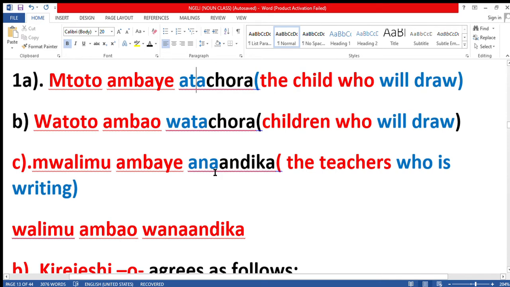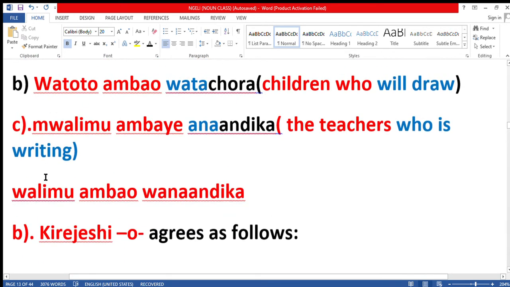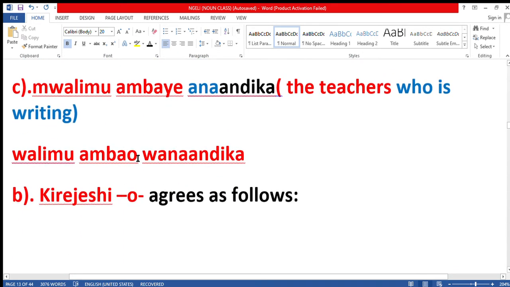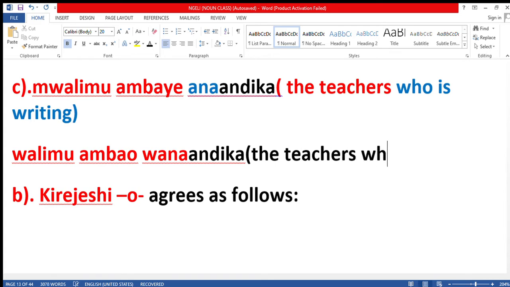Okay, sorry guys. Then the plural form will be walimu ambao wanaandika. That is the teachers who are writing.